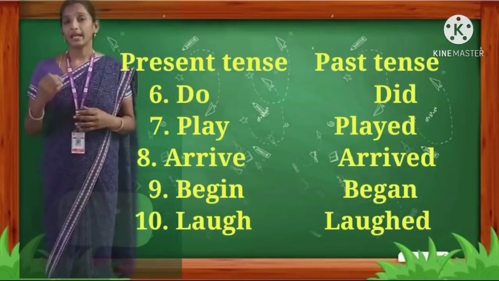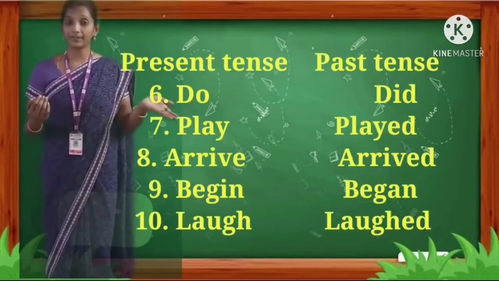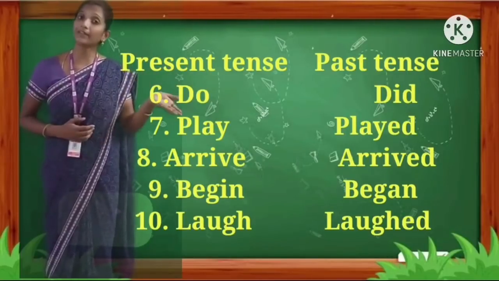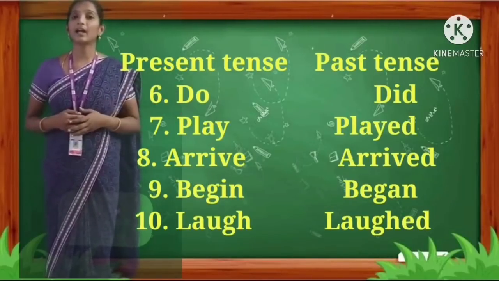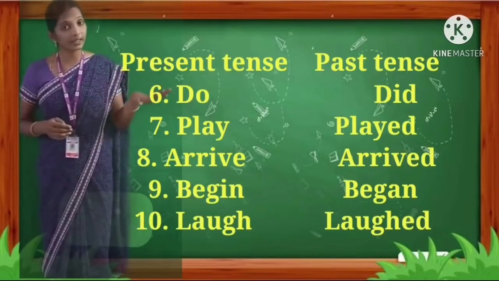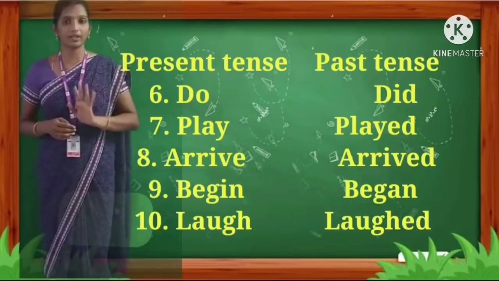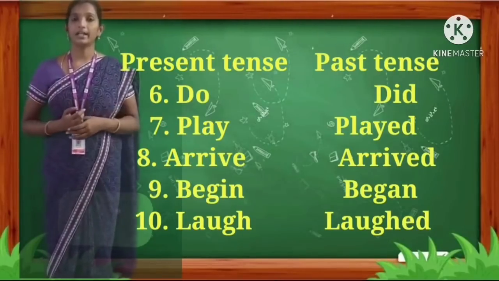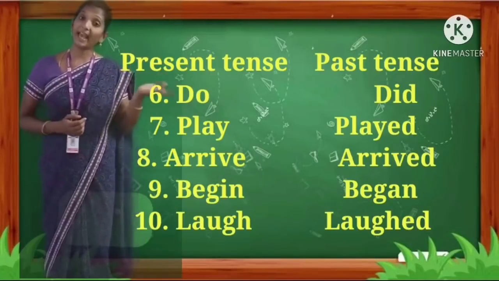Eighth. Arrive, arrived. Arrive is the present tense. Arrived is the past tense. A-R-R-I-V-E-D. Here we have to see E is already there, so we should add only D, not E-D. Arrive, arrived.